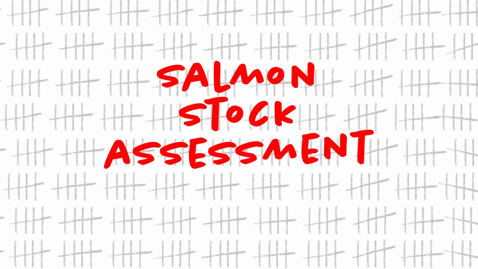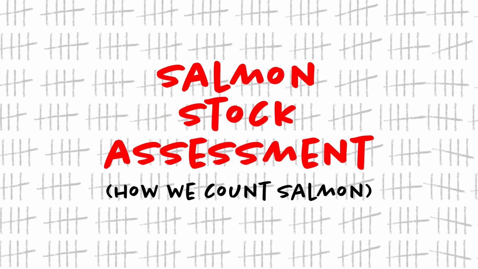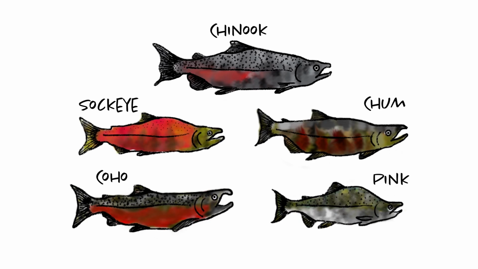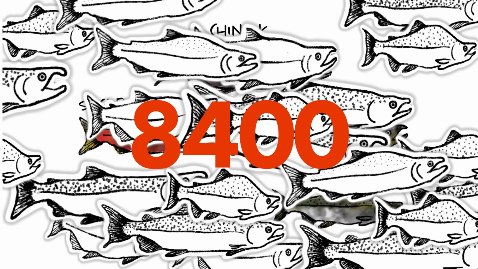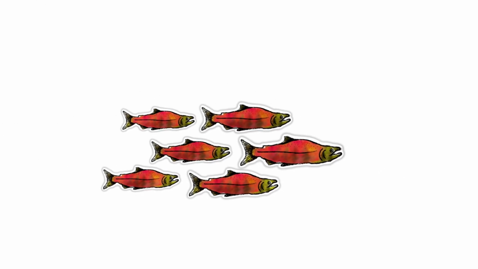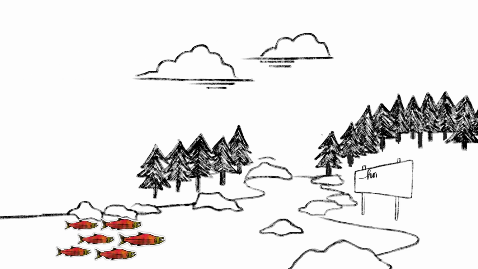In this video, Fisheries and Oceans Canada explains the basics of Salmon Stock Assessment, or in other words, how we count salmon. There are 5 species of Pacific salmon, organized into more than 9,600 stocks. Each stock shares the same location and timing for spawning.